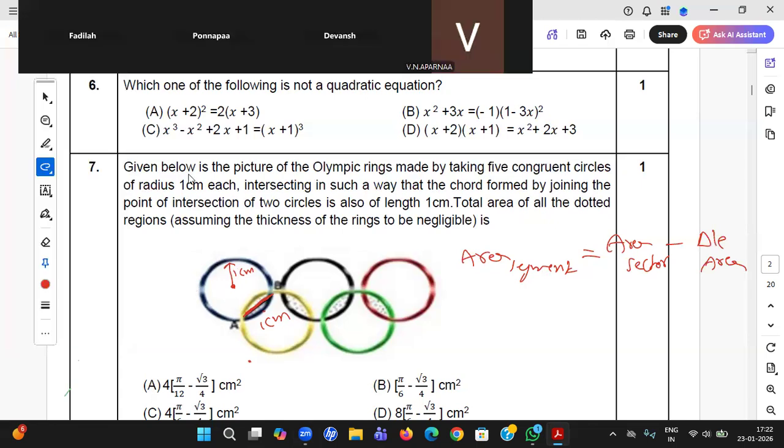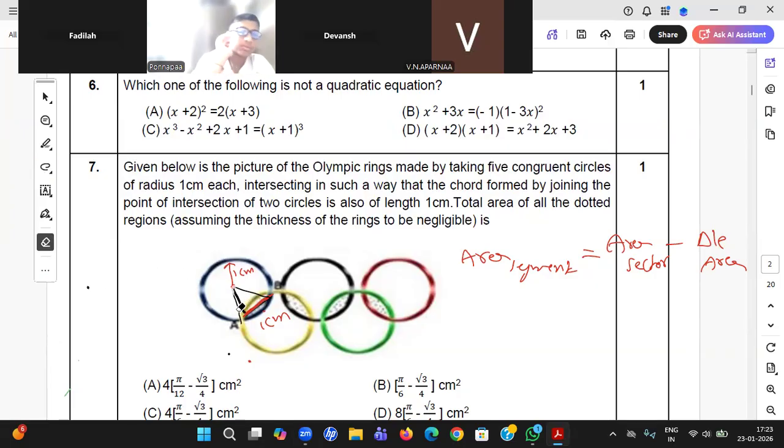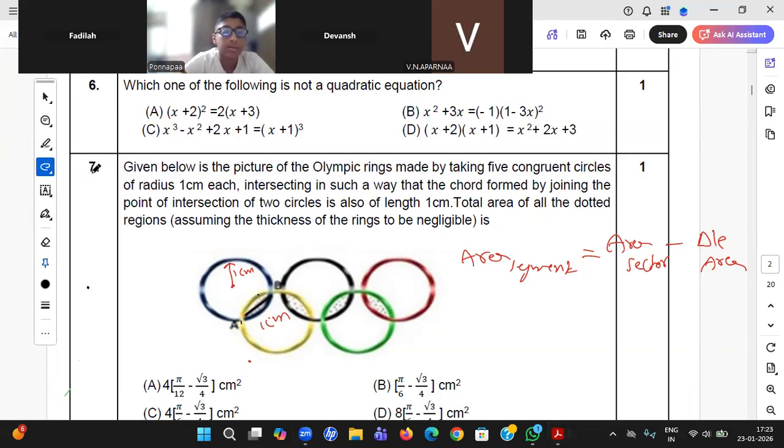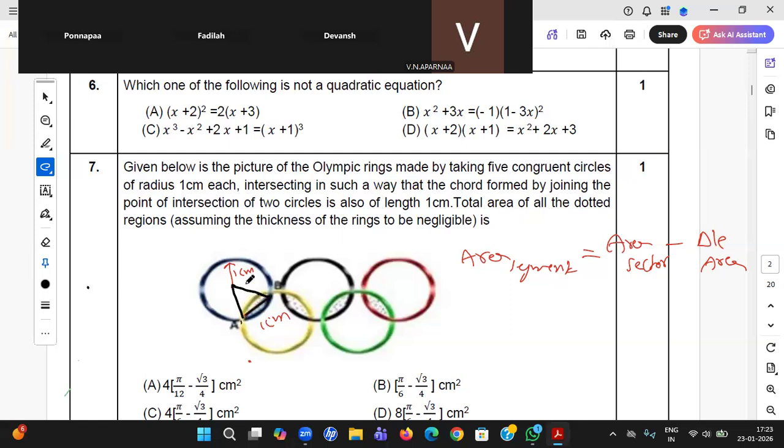You construct it. The maximum thing I can do, sir, is join the radius. Now you see, student, you are getting a sector and also a triangle. So I'll make sure I'm drawing it perfectly. I am joining this. Ponnappa, you understood the question at least? Yes, sir. I'll draw this radius. He said radius is 1, this is 1, this is 1, and he said chord is 1. So which triangle is this? Equilateral triangle. Finish, student. You got it.